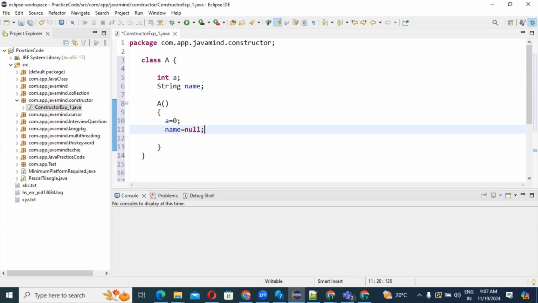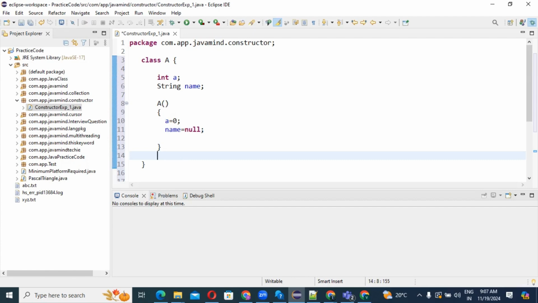You understand? What I'm doing here: I have created two instance variables, int a and string name, and inside the constructor I have initialized a equals 0, name equals null.